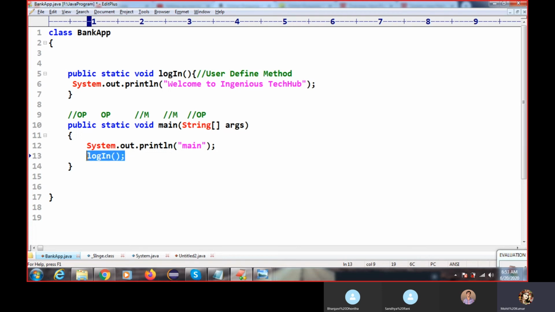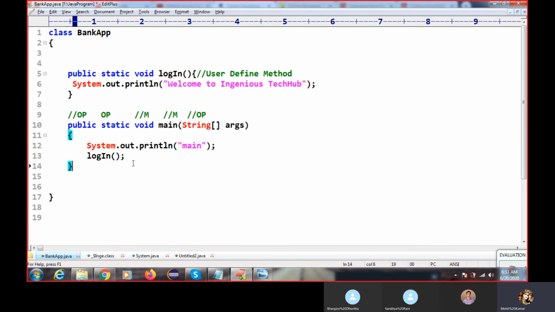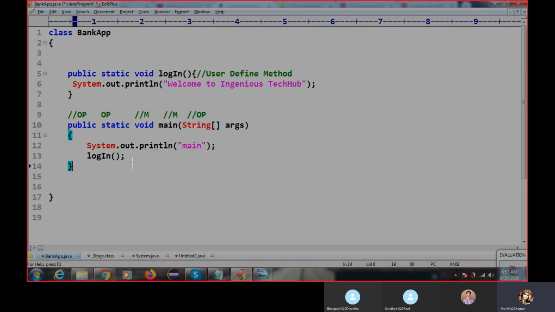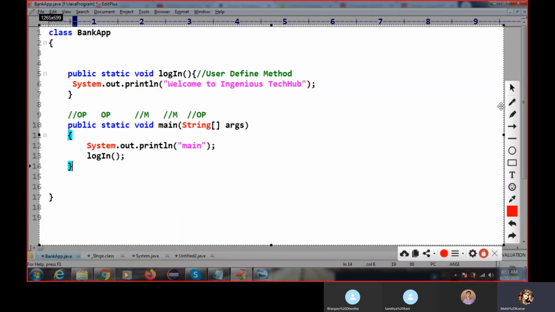So I have written the user defined method, and a static method you can call directly. This is called your method call: the method name and the parenthesis. Now how this code will execute, we will learn today. I will remind you of all the concepts we have learned. So this is our .java file.